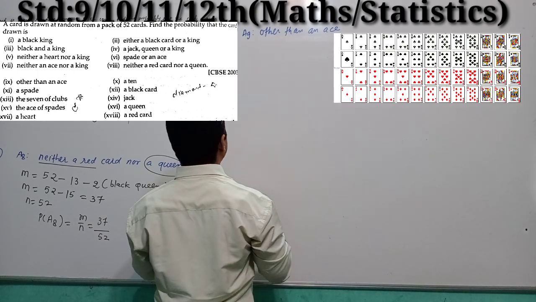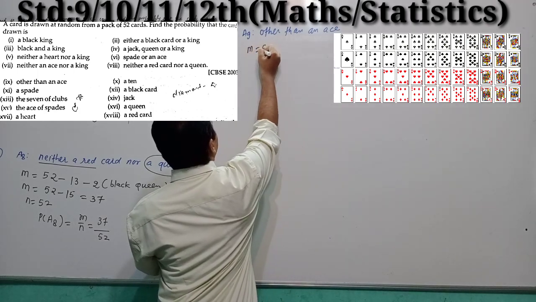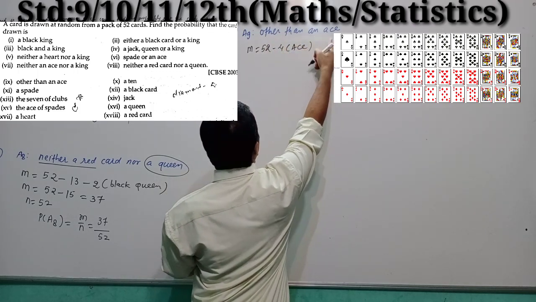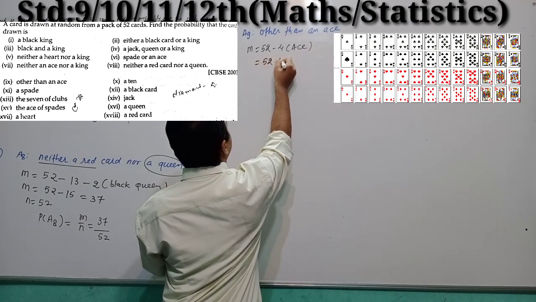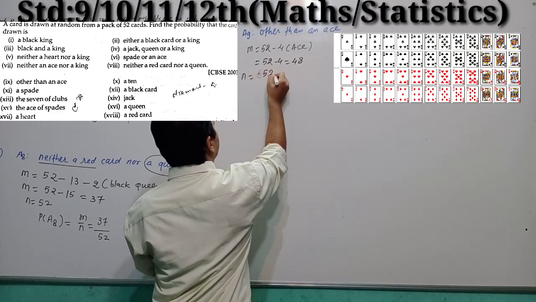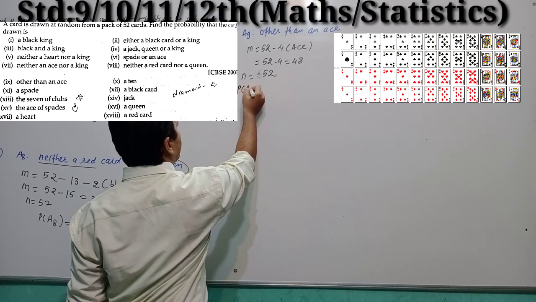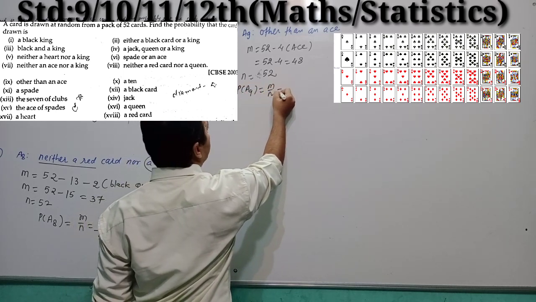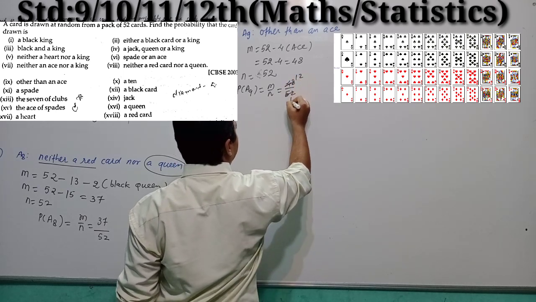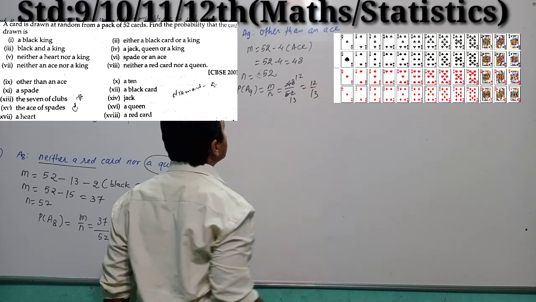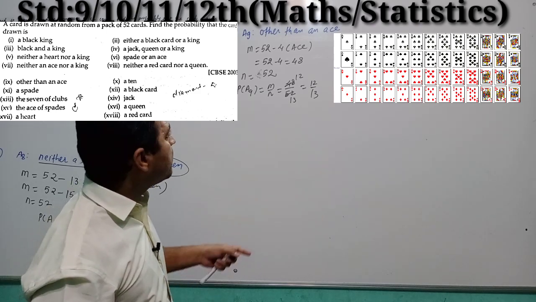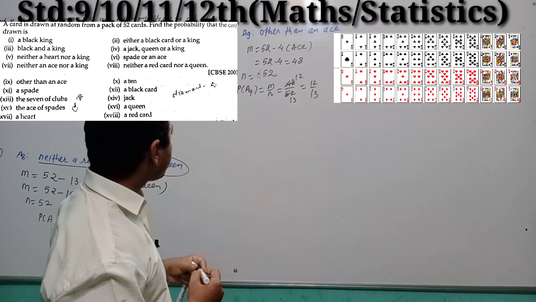So the card should not be S means out of 52 cards, 4 cards are S. So other than an S, 52 minus 4, 48, and total number of cards 52. So P of A9 is equal to M by N, 48 by 52, 12 by 13. So the probability of getting a card other than an S is 12 by 13.